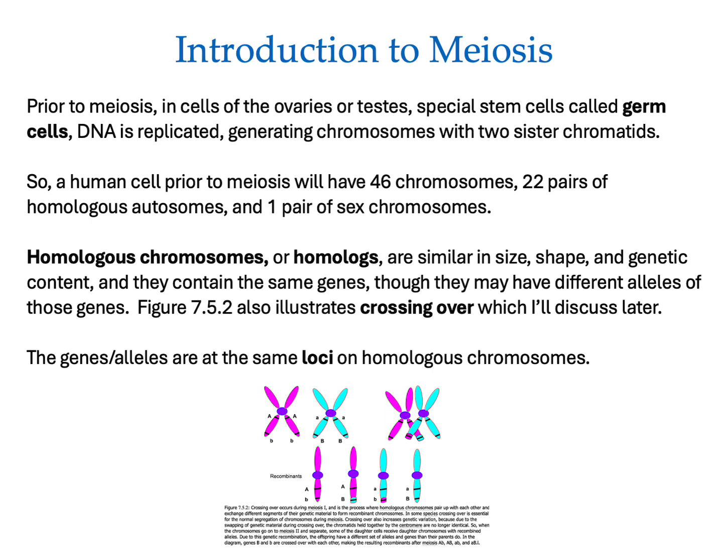We have a figure here that shows another important concept called crossing over that we'll talk about in a little bit. But here we can see that we have the 2 chromosomes here in a pair. These would be considered homologous chromosomes. You can see they have letters on them. They have A's and B's on them. But as a pair, they're homologous. They have the same genes, although different versions.